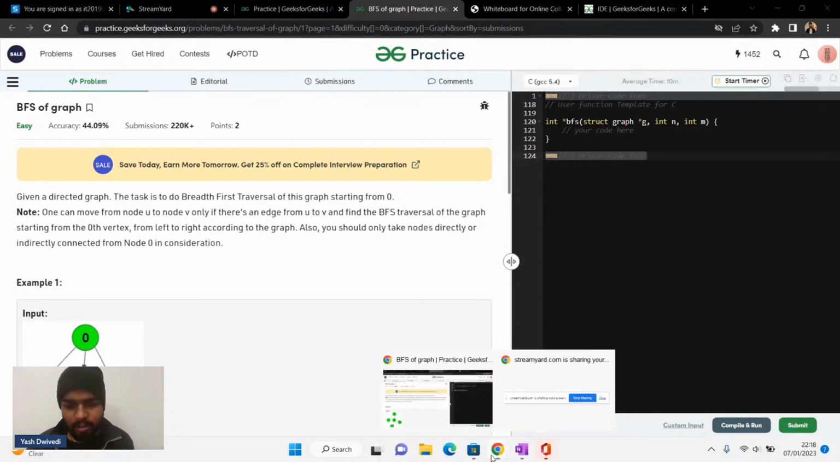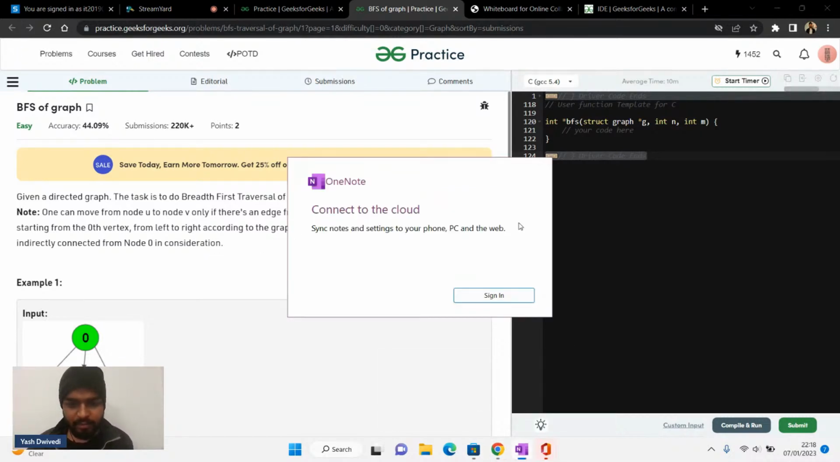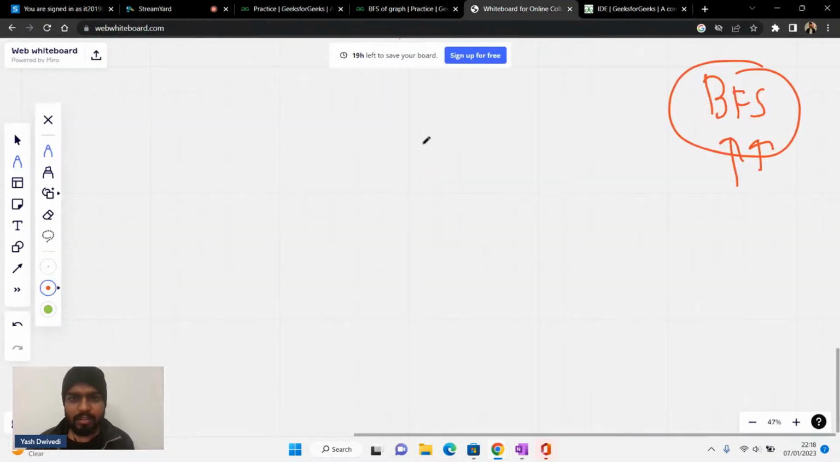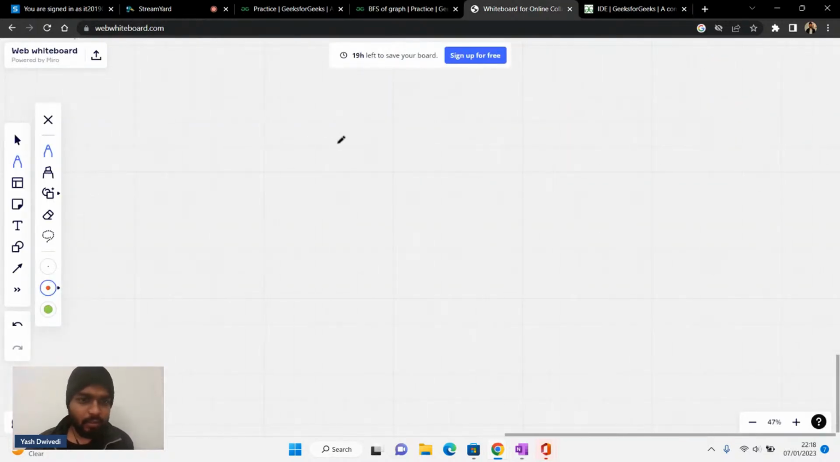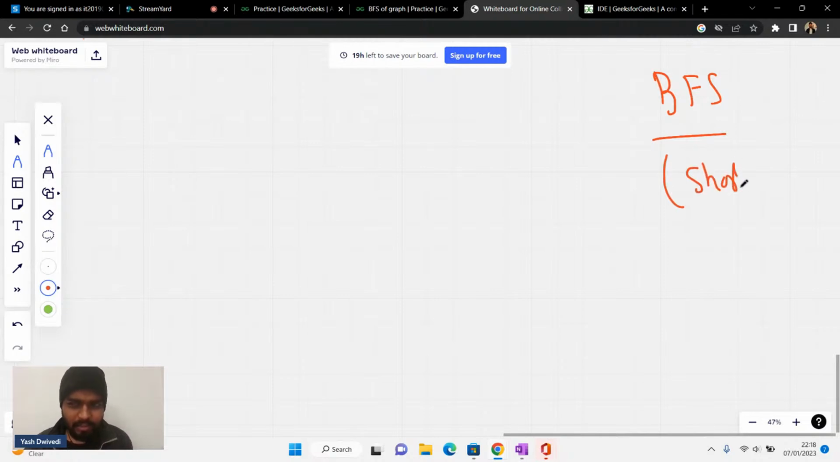Basically, what is meant by breadth first search? Sometimes, when the edges are not weighted, breadth first search is used to find the shortest path. Many times it is used to find the shortest path when the edges are not weighted. If the edges are weighted, then we have several other approaches, but we can discuss them later on.